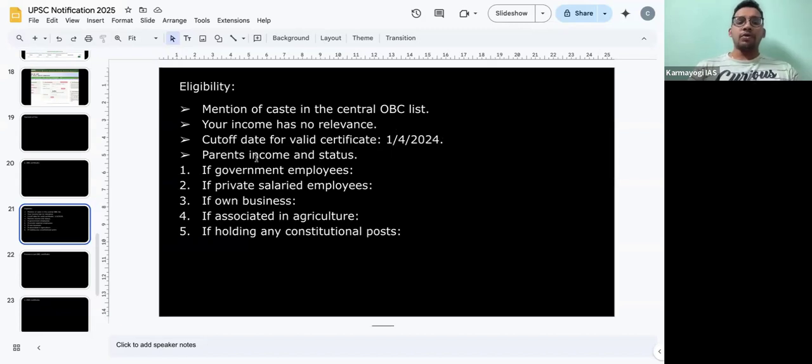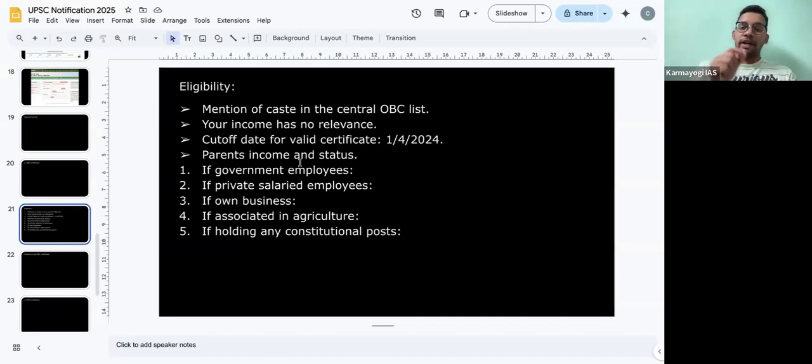Now that is fine. A lot of doubts arise from the parents' income and status. So let's consider different criteria where we can classify into different parts. See, if your parents are government employees, if both have entered the service under group B, that means any group C or group D, irrespective of the income, irrespective of your property, you are eligible for reservation. Even if your parents' income is more than 8 lakhs. So many of the government offices are not aware about this rule. So carry the NCBC certificate, the list, show them, and then get it signed, right? So if your parents entered in group C or group D, then you can avail reservation irrespective of their income.